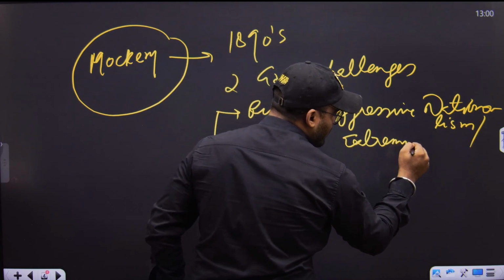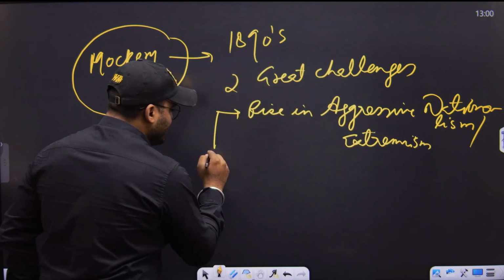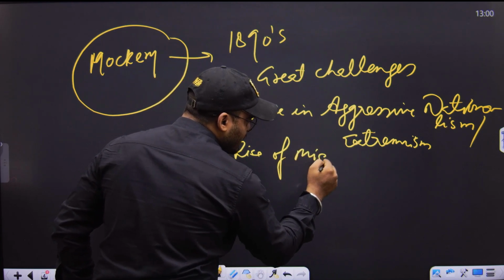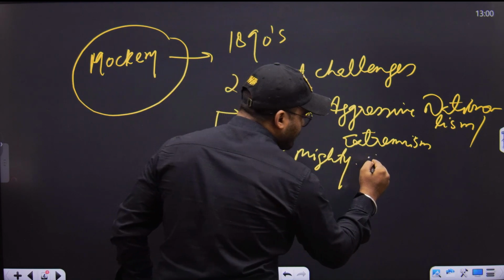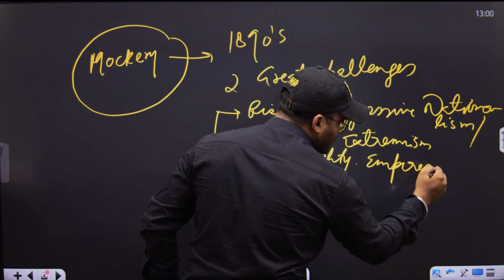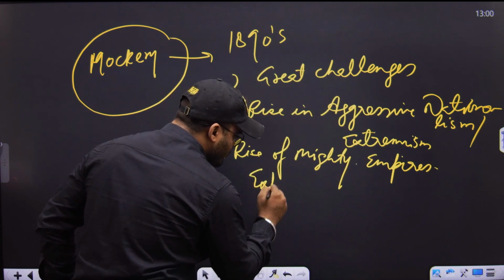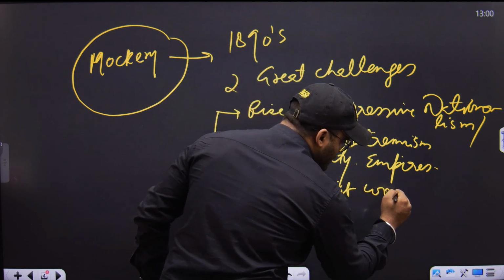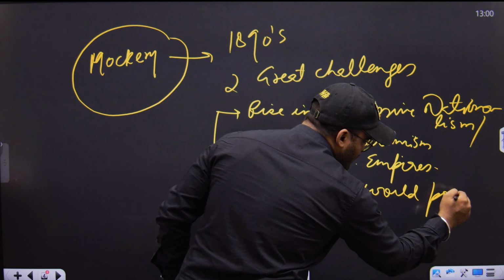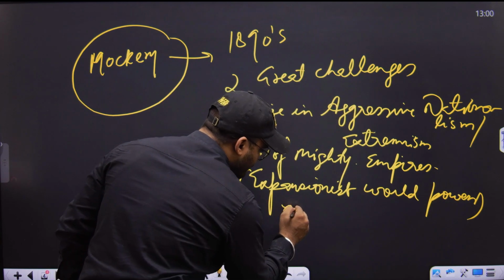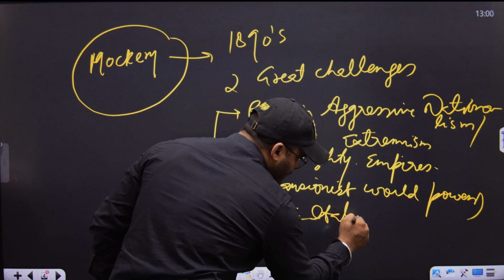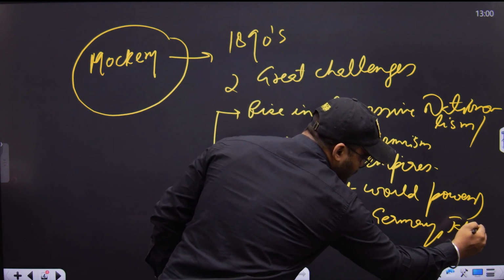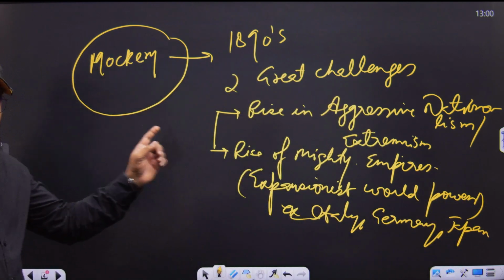And the second was the rise of mighty empires or expansionist world powers, like Italy, Germany and Japan, etc. So this was the background.